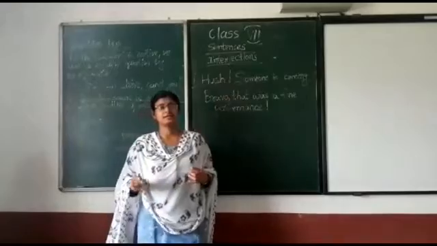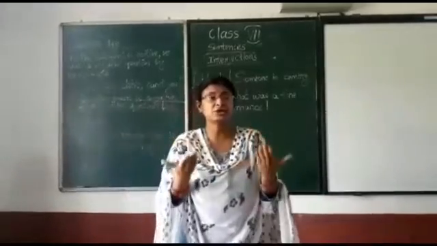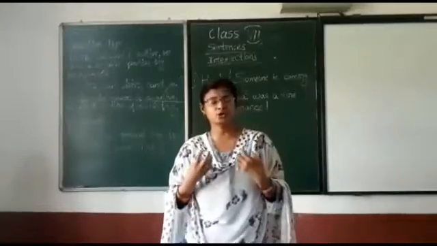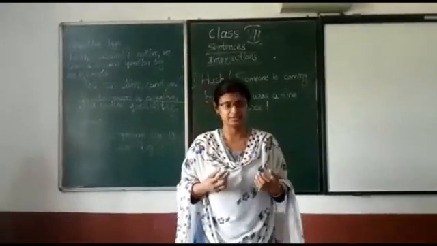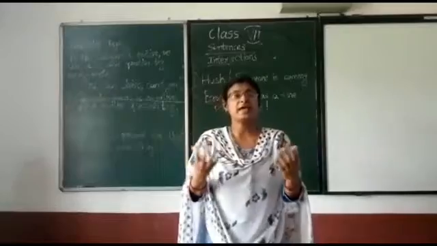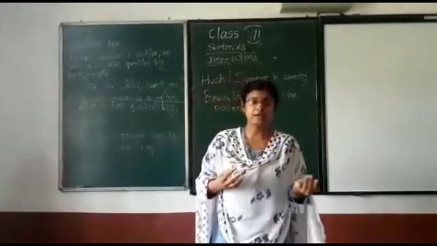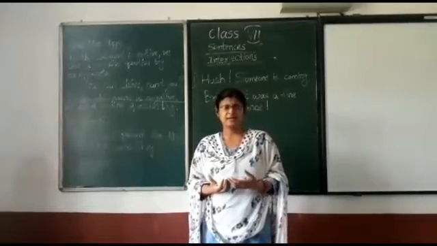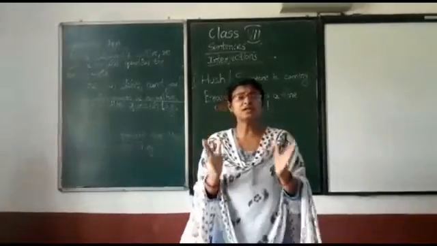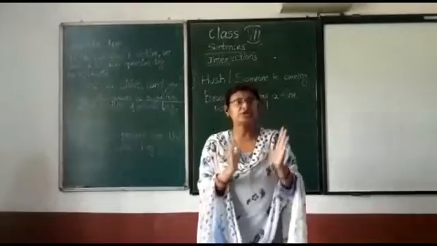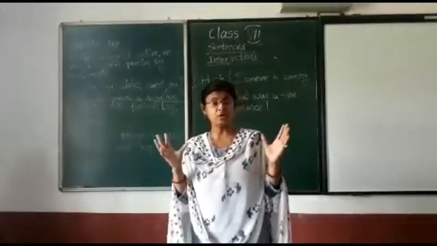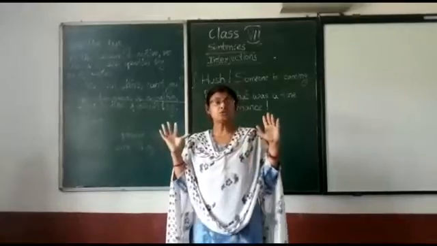Interjections. We use interjections when we have to express our strong emotions or sudden feelings. Interjections express joy, happiness, excitement, enthusiasm, sadness, etc. So the words that we use as interjections are oh, wow, bravo, whoosh, ouch.